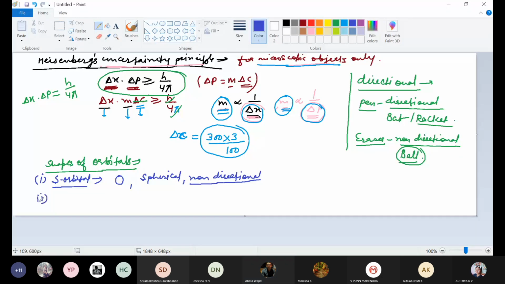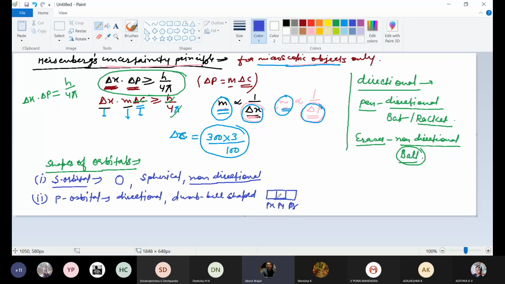Second is the p orbital. The p orbital is directional. It's dumbbell shaped. And this is p, but how is it directional? Yeah, I'll tell you. This is px. Nowhere is it written that the first will always be px. It can be py or it can be pz also. But by convention, x comes first. So we'll write px, py, pz.